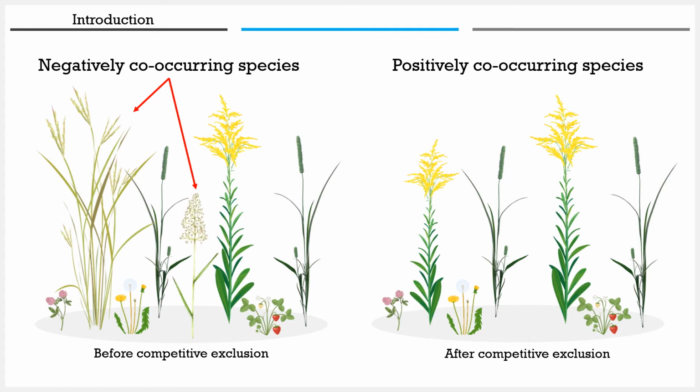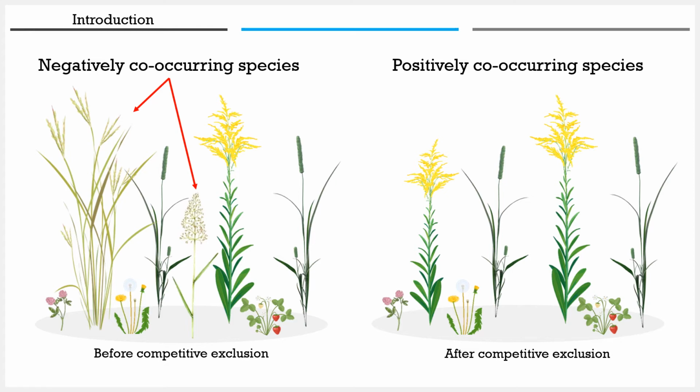Let's look at another diagram. If we look at the community on the left, two species have been identified as negatively co-occurring. Over time, and due to competitive exclusion, we can expect that community to look more like the one on the right, which consists of positively co-occurring species. Although negatively co-occurring species are not representative of long-term species coexistence, they are still included in traditional assessments of community composition.